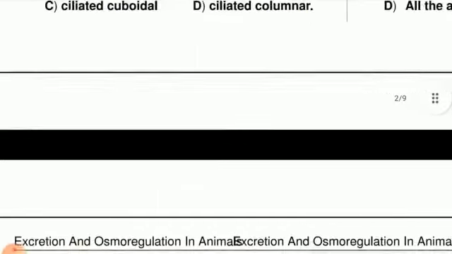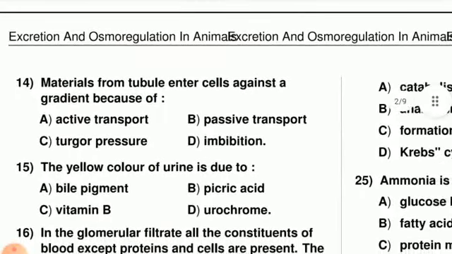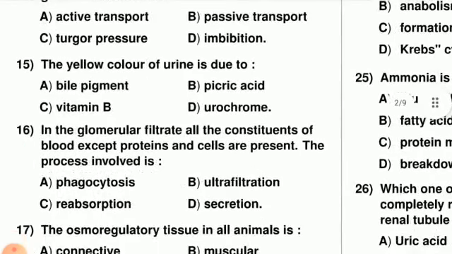Next question, that is question number 14. Material from a tubule moving against a gradient, that is against the concentration gradient, when the material flows this way, is considered active transport, and for this active transport ATP is required. These are against the concentration gradient. This process goes against the concentration gradient.